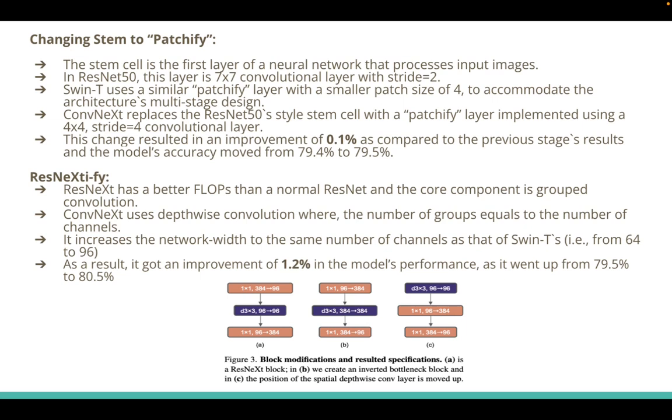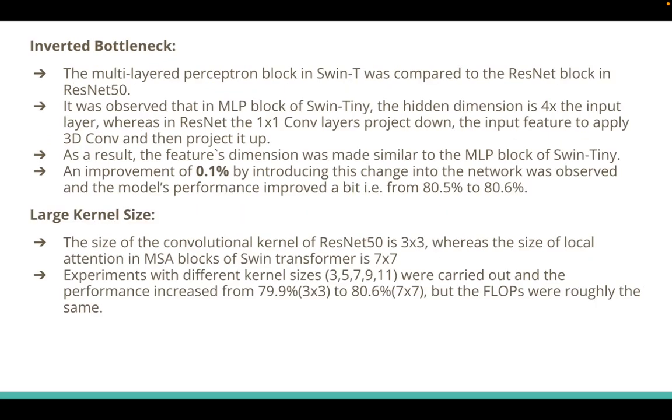ResNeXtify. ResNeXt has better FLOPs than a normal ResNet, and the core component is grouped convolution. It increases the network width to the same number of channels as that of Swin-T's, that is from 64 to 96. As a result, it got an improvement of 1.2% in the model's performance, as it went up from 79.5 to 80.5%.